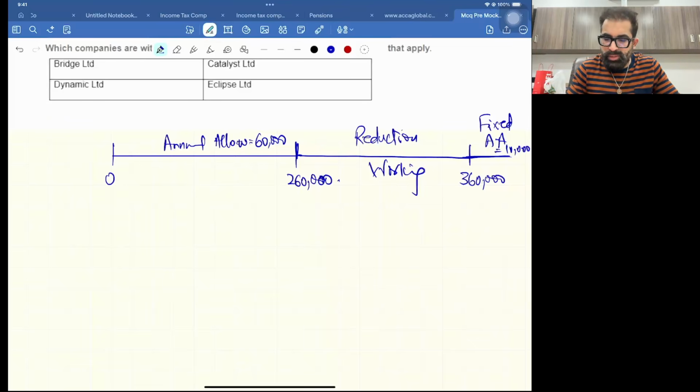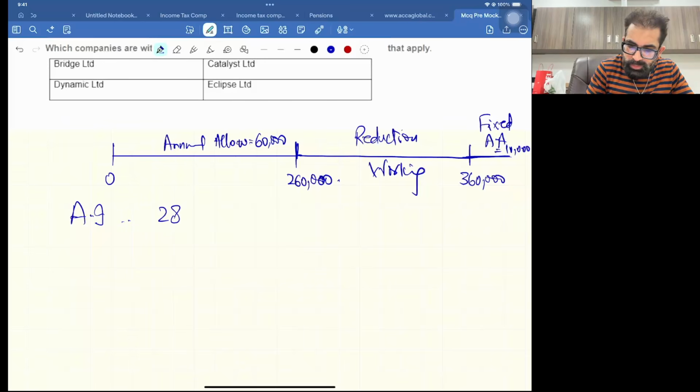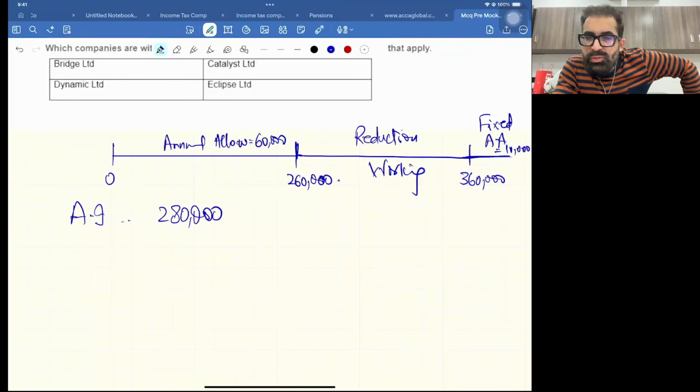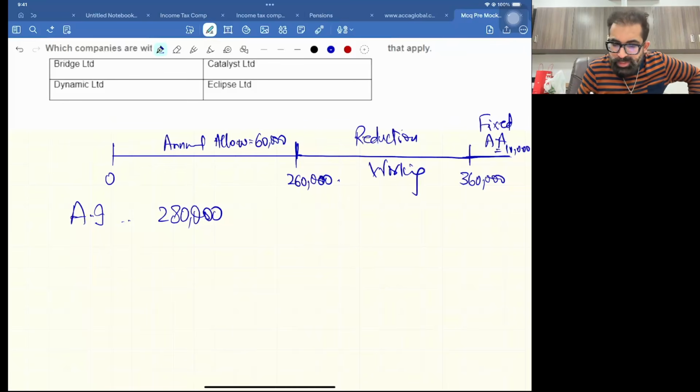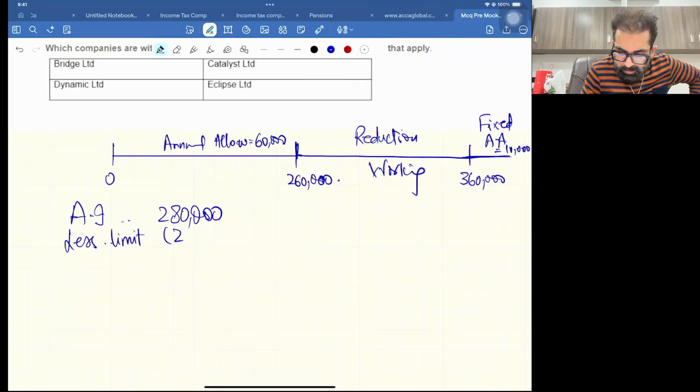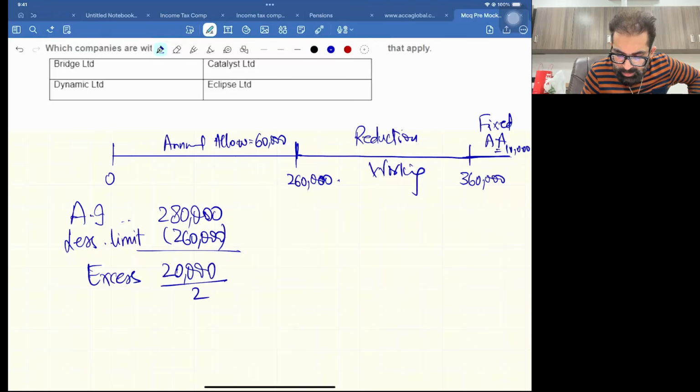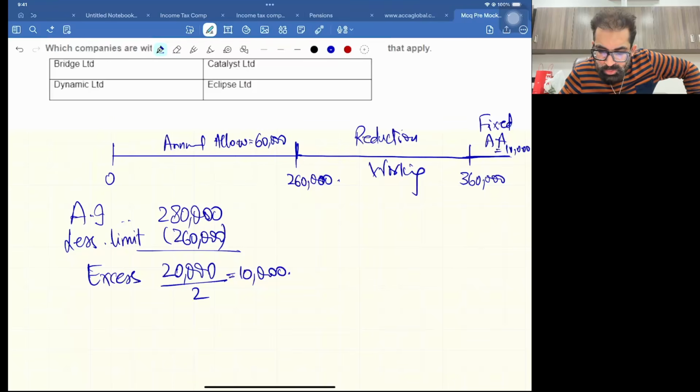Now let's do this question. In this question, your adjusted income is 280,000. Now use your common sense. Yes, AI is 280,000, which means more than 260 and less than 360. So let's see how much is more than the limit. The limit is 260, right? So just take, how much is the excess? The excess is 20,000. And now what you do, you just divide by 2. Excess divided by 2, this is 10,000.